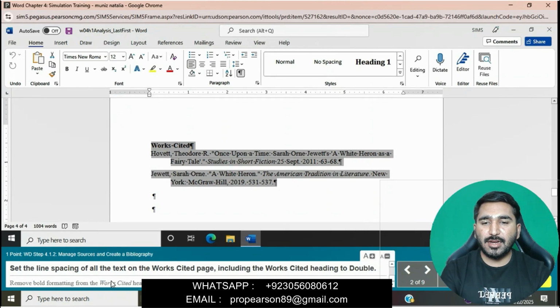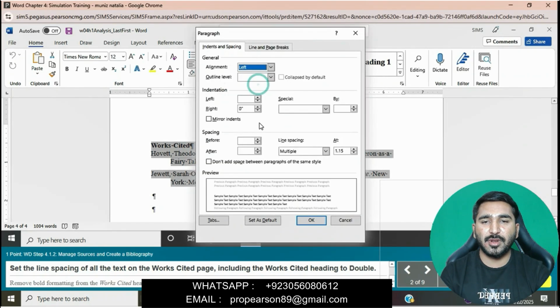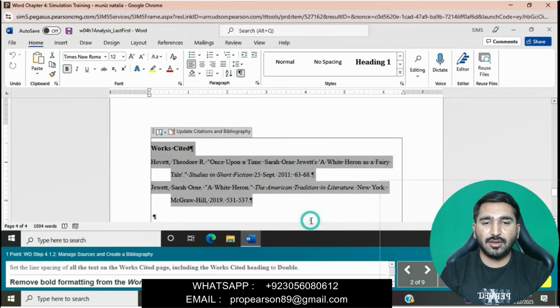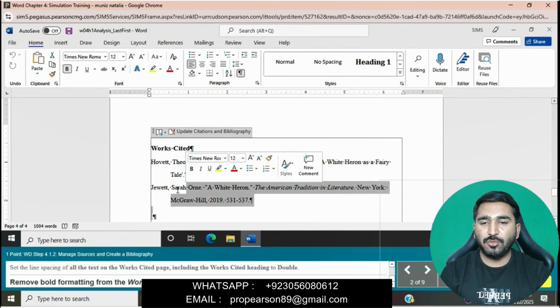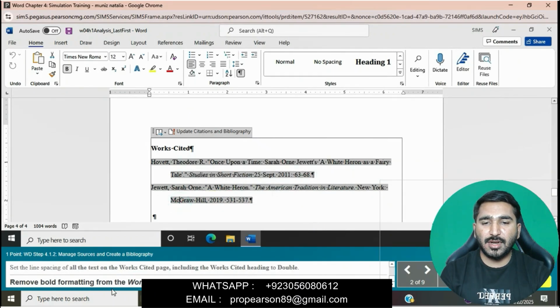Now set the line spacing of all the text on the Works Cited page including the Works Cited heading to double. Go to the Paragraph group, select double, and then click on OK. Remove bold formatting from the Works Cited heading and then center Works Cited.